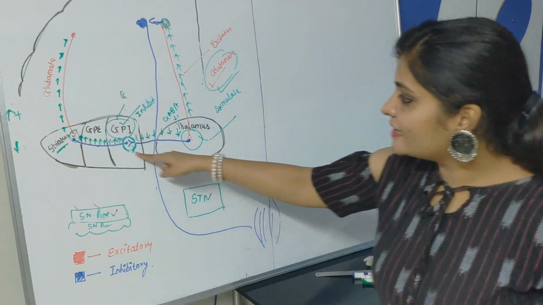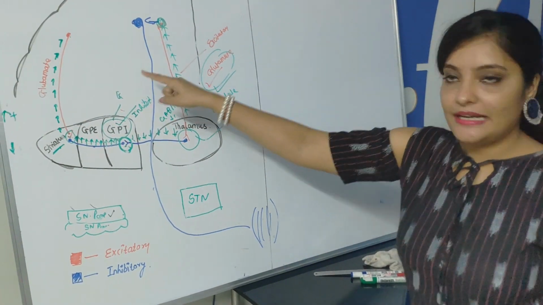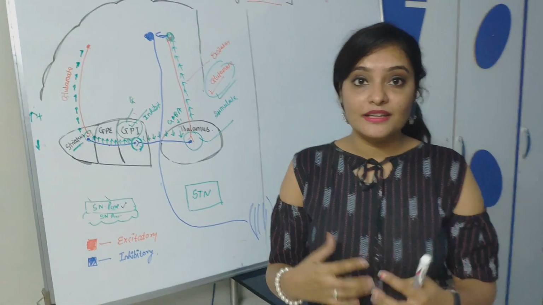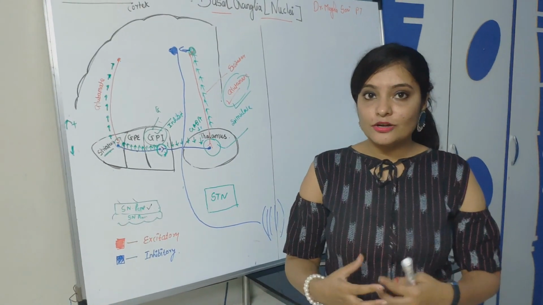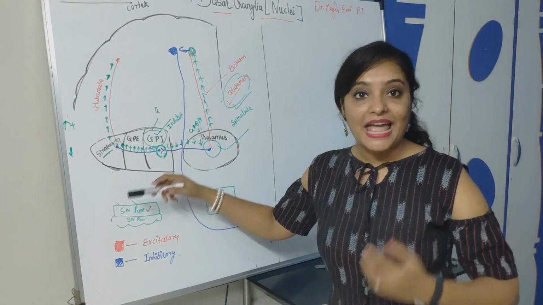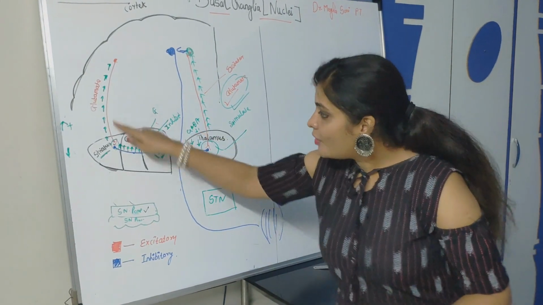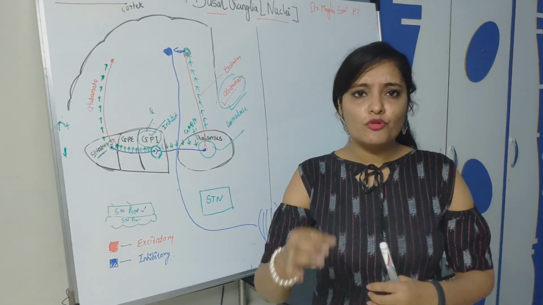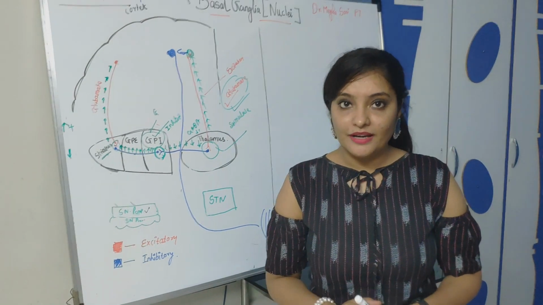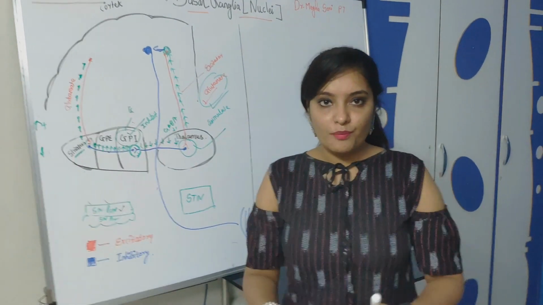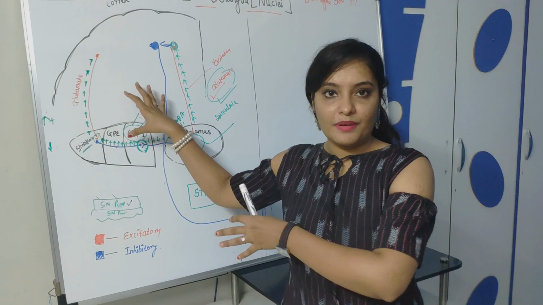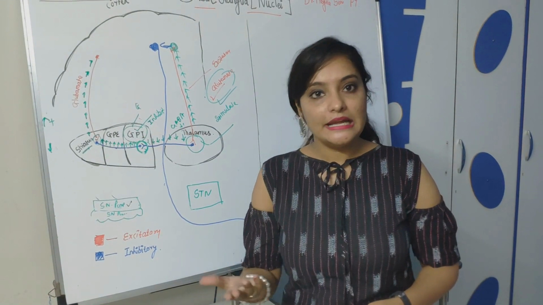As we have seen, this circuit is totally excitatory in nature and it facilitates the movement. So what will dopamine do? Dopamine further excites this circuit and helps the whole circuit perform a movement very finely. Fine. So the role of dopamine on this direct pathway is facilitatory in nature.